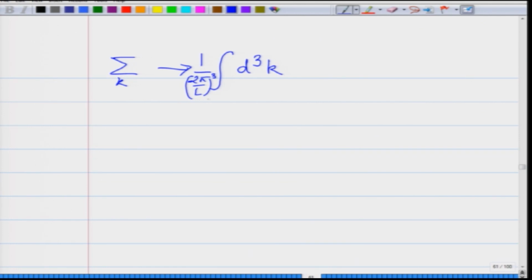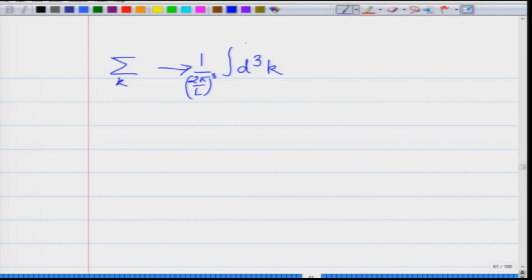This is the smallest volume where there is one state per such volume. So, you have the entire volume in k space divided by the smallest volume which is occupied by a single state. If I go to this integral formulation, I will again count the total number of states.